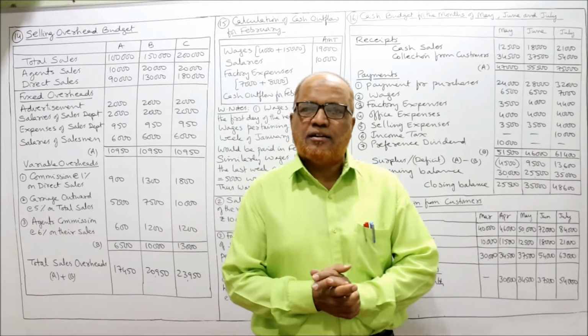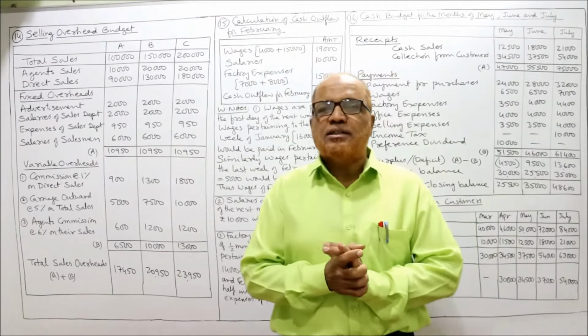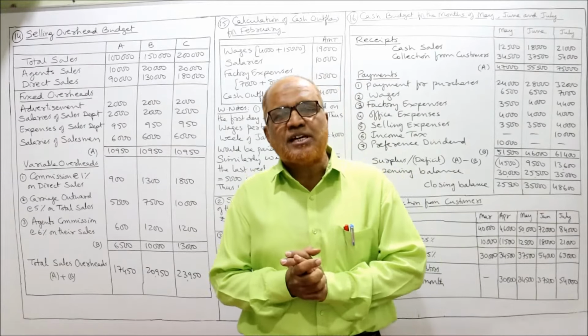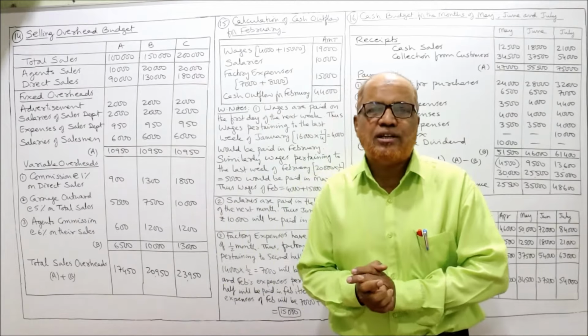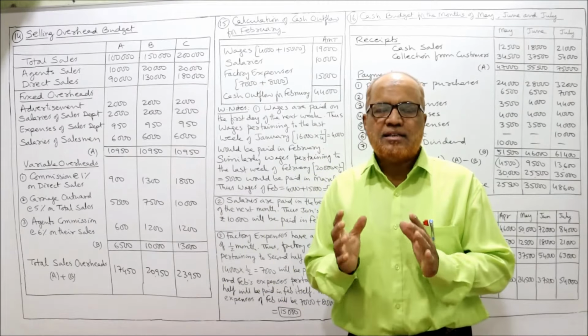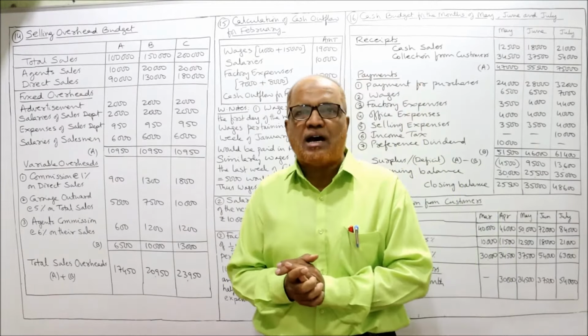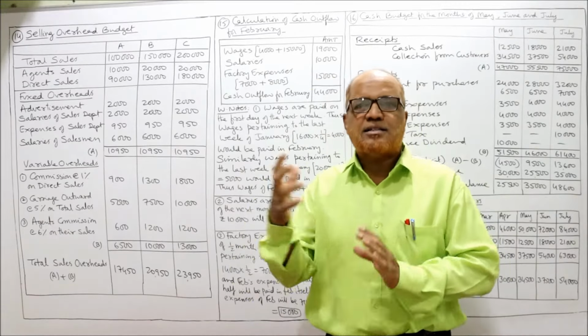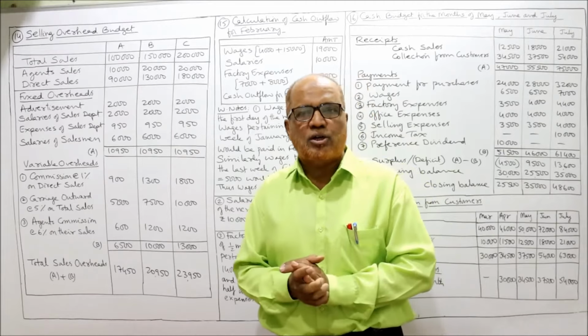I am Hasham. Already I have completed 13 problems on budgets and budgetary control. Presently the subject going on is managerial accounting. In this subject, already 2 topics I have completed: marginal costing and decision making. This is the 3rd chapter called budget and budgetary control.